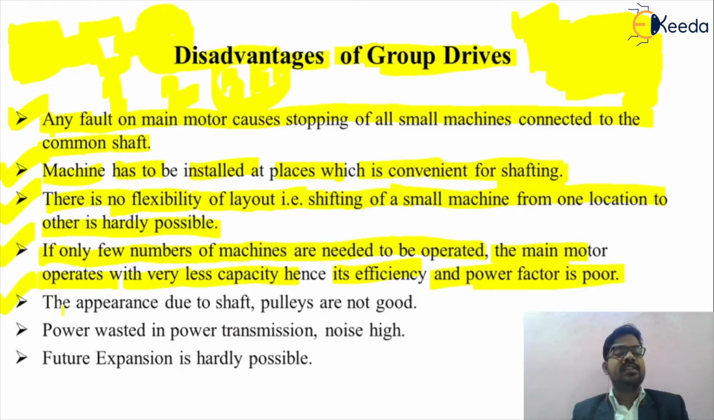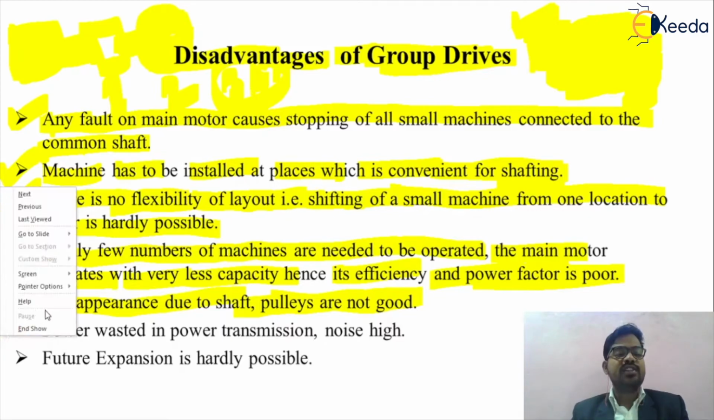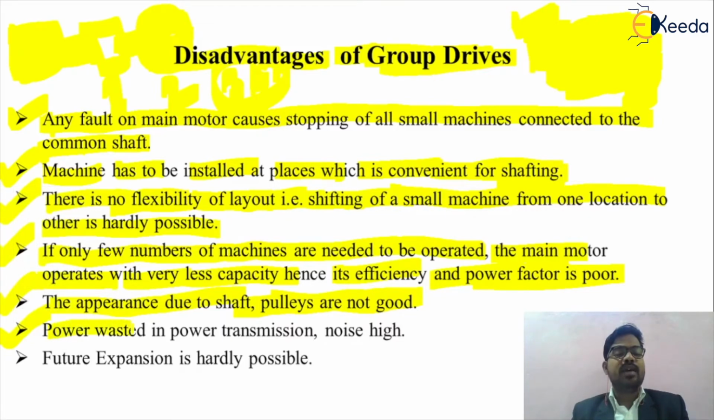The next is that the appearance, due to the shaft pulleys, is not so good, so the appearance is not good compared with the individual drive. Then the next disadvantage is that power is wasted in power transmission and noise is high because we are using a shaft mechanism for power transmission. Due to the application of n number of loads to the common shaft, the noise is very large in the group drive.